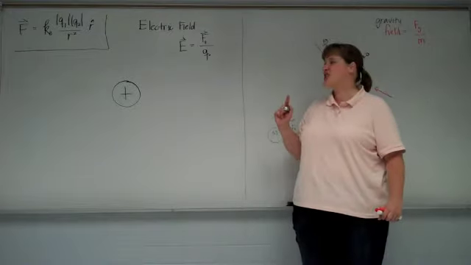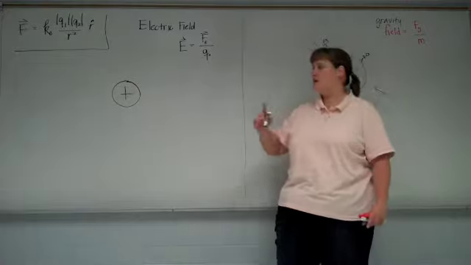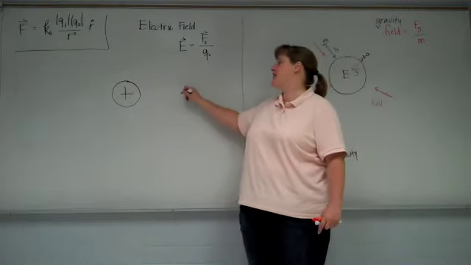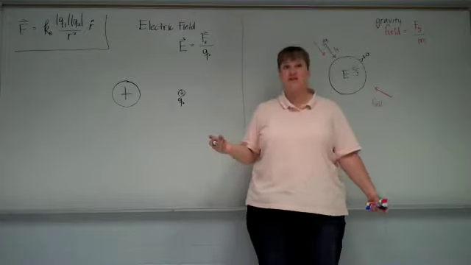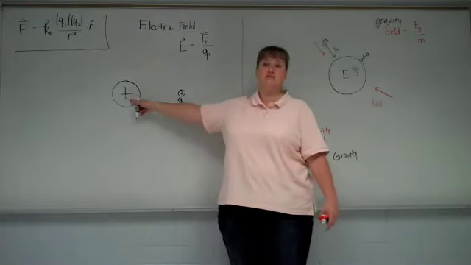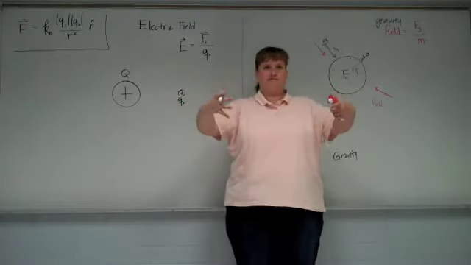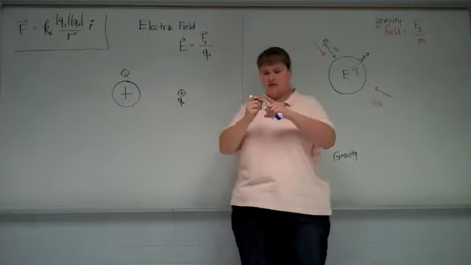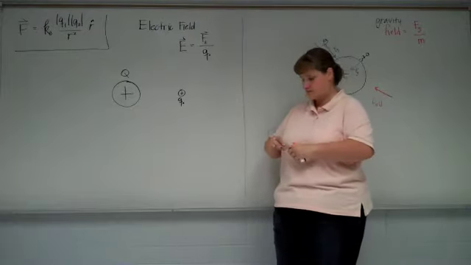Q naught, the test charge, is whatever charge is feeling the force. So if we place a little Q naught out here, do you agree it's going to feel a force because it's near this one? Let's call this one big Q. So big Q is the guy deforming space. Little q is the one feeling the force.